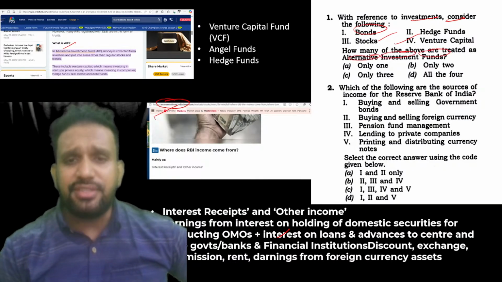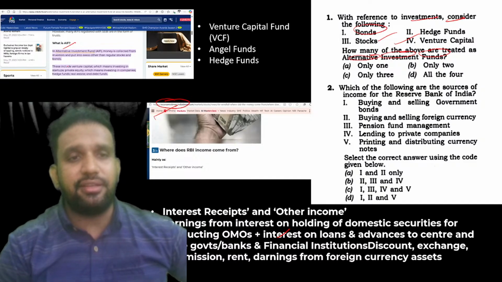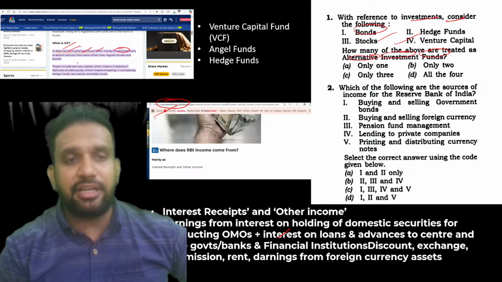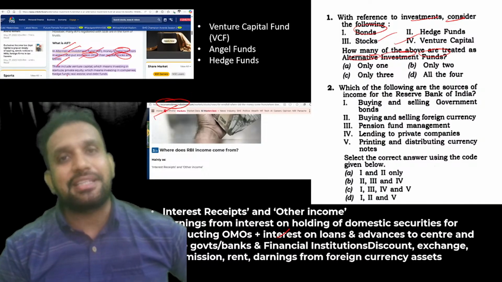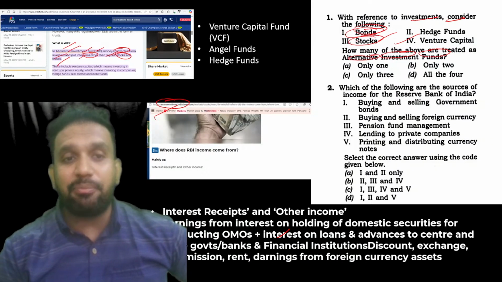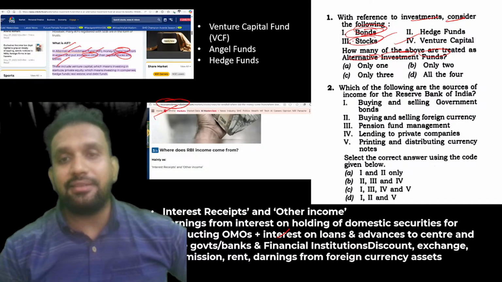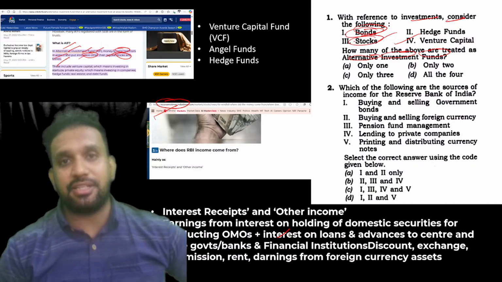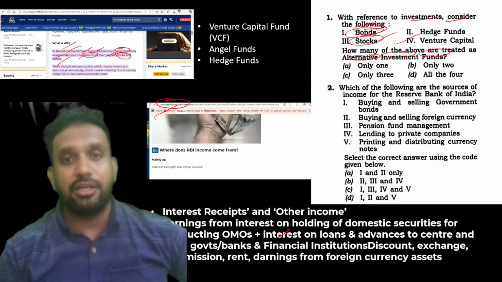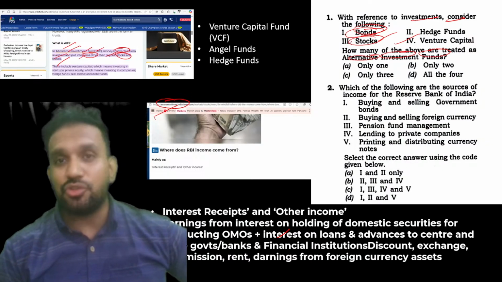If you have seen that in an alternative investment fund, money is collected from investors and put into areas other than stocks and bonds, your answer is here only. So if you remember stocks and if you remember bonds, money is collected by businesses from investors, from other funds, but not from stocks and bonds. Remember this point. But not from stocks and bonds.